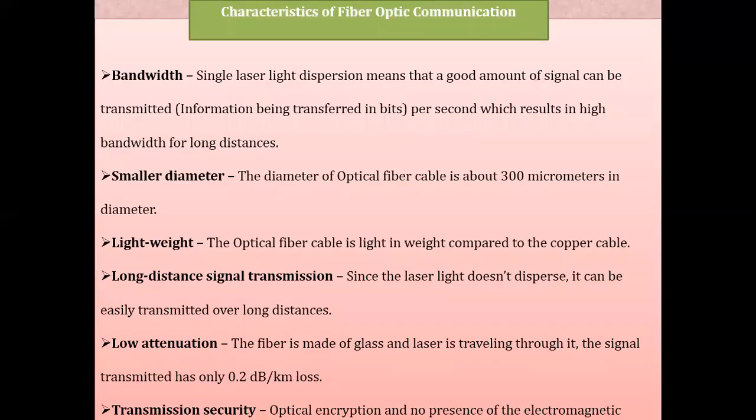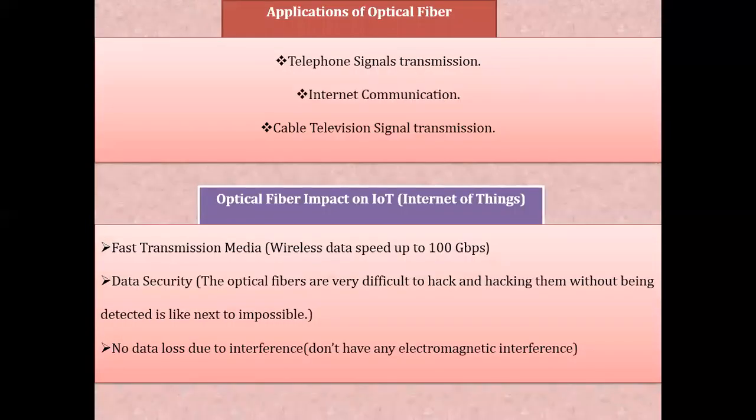These are the characteristics of optical fiber. At the starting itself, we have learned these things. So next, we can see the applications of optical fiber. This optical fiber has been used in telephone signal transmission, internet communication, and cable TV signal transmission. Optical fiber has a big impact on the IoT, that is the Internet of Things, because of the following reasons: fast transmission medium, data security, and very little electromagnetic interference.